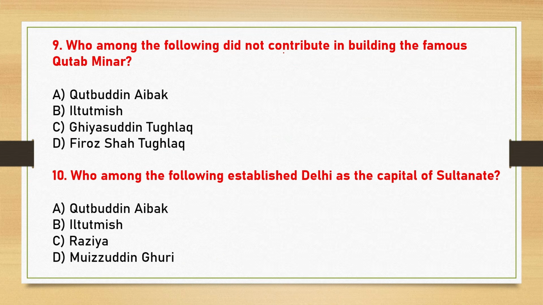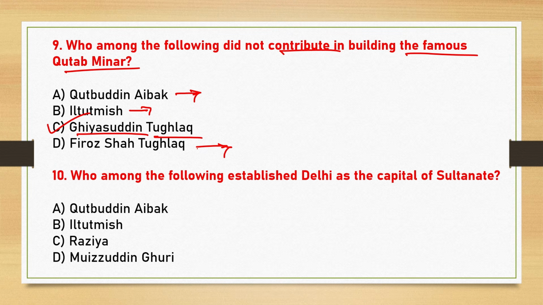Next, who among the following did not contribute in building the famous Qutub Minar? So here the correct answer is option C, that is Ghiyasuddin Tughlaq. Now Qutubuddin Aibak, Iltutmish and Firuz Shah Tughlaq, all three distinguished persons supported and maintained the Qutub Minar, but only Ghiyasuddin Tughlaq did not. Iltutmish added three stories of the building. Firoz Shah Tughlaq repaired the structure and added the top story.